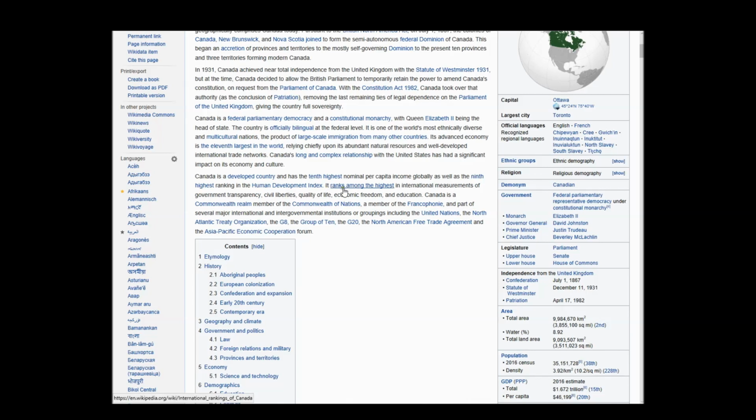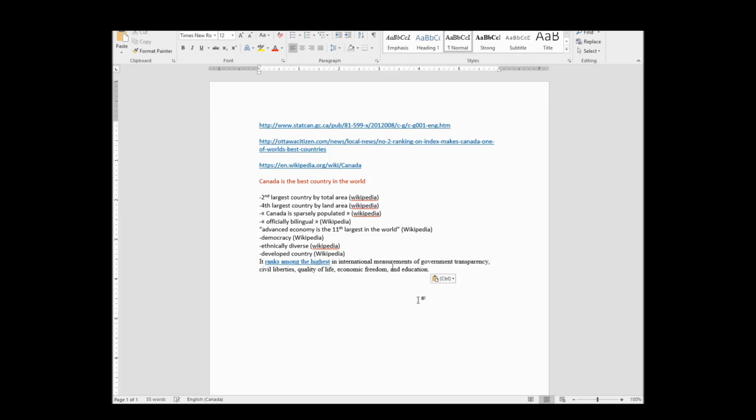So this is interesting. It ranks among the highest in international measurements of government transparency, civil liberties, quality of life, economic freedom, and education. That's a really interesting fact. So I'm actually just going to copy this whole link right here and put it right in here. And then I'm going to go in brackets, Wikipedia. And then I'm going to put in my quotation marks so I remember that those are not my words. And I want to write down Wikipedia so I remember where I get it from.